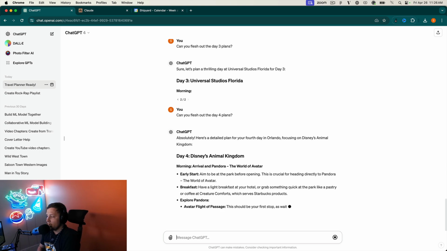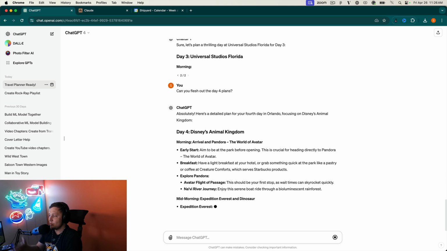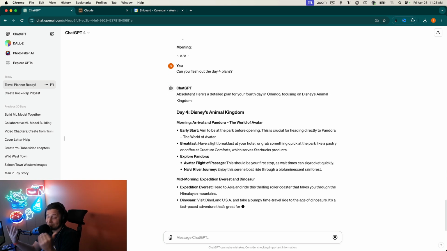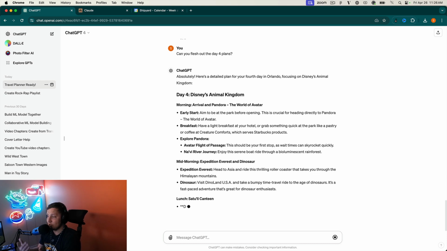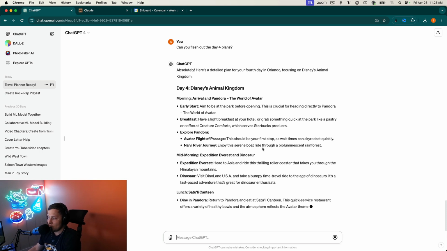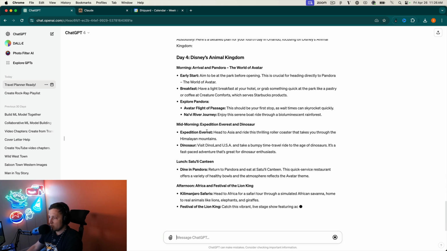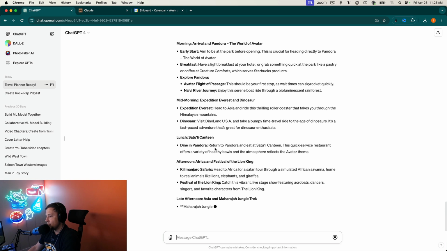So morning, again, getting there early, and it says it's crucial, heading directly to Pandora. That is a great tip because those rides have the biggest lines probably at all of Disney World, because there's not a lot to do at Animal Kingdom. So it says get there, do Flight of Passage because the wait times can skyrocket quickly, and then the Na'vi River Journey right afterwards, the dark ride. So pretty cool, and then do Expedition Everest, Dinosaur, dine in Pandora.